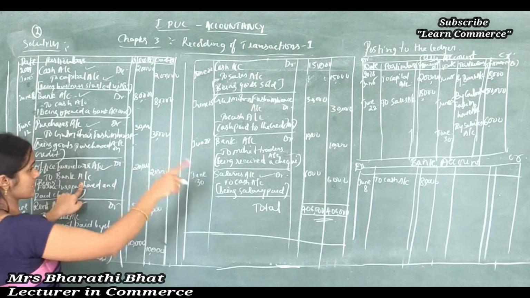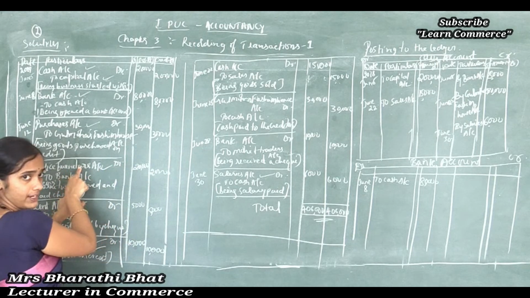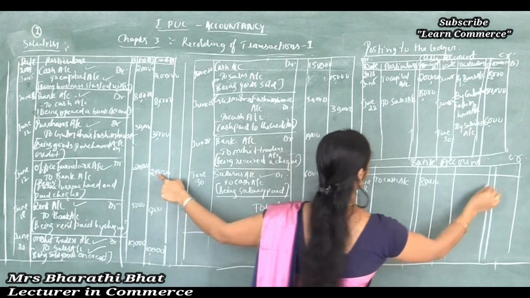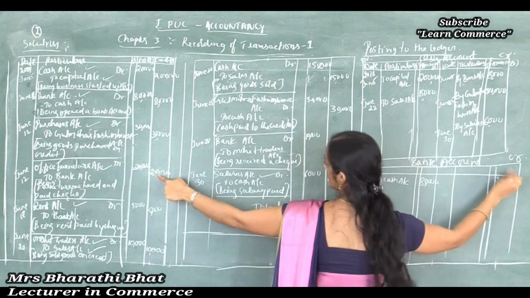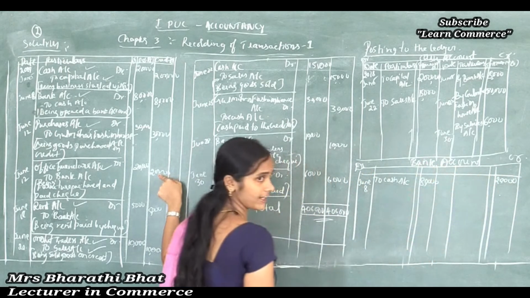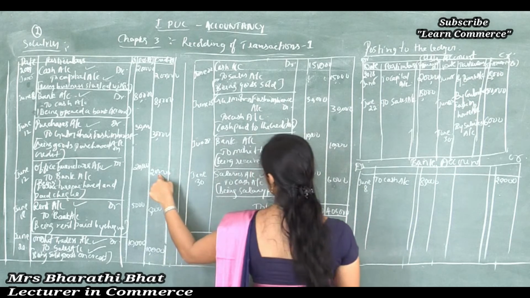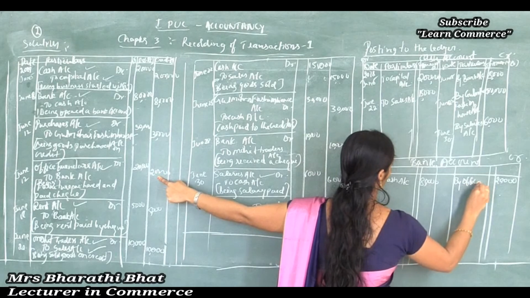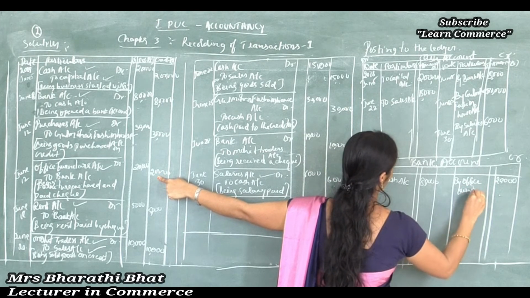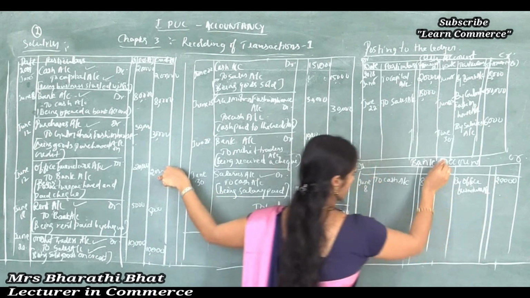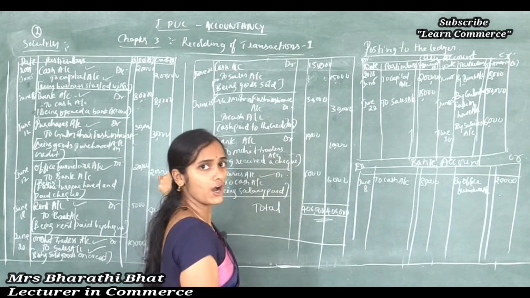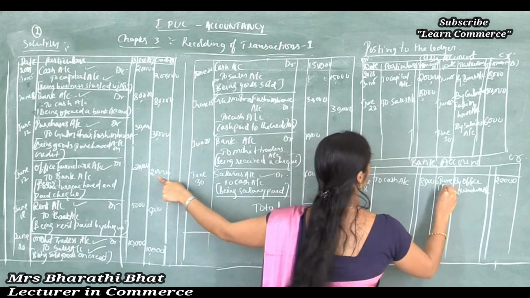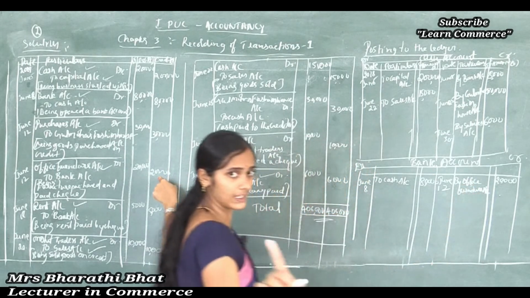So bank account is affected by this office furniture. So here bank account shows credit value. So just record 20,000 under the credit side of bank account, and after that analyze this bank account is affected by which one? By office furniture account. So bank account is credited by office furniture account. Mention the date June 12, office furniture. Clear? Clear.